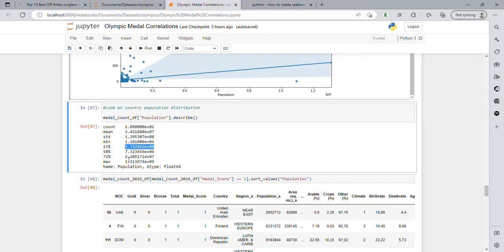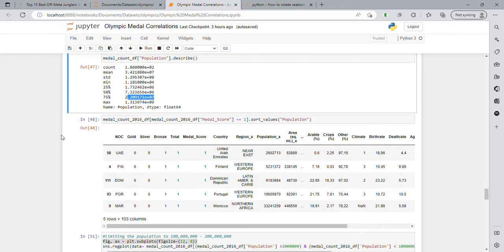And I think this is probably even more interesting: 25% of the top population countries are at about 22 million or greater. So there's not a lot of countries over 20 million people. That got me thinking, is there a certain threshold for where a country has enough population that they can be successful in the Olympics?